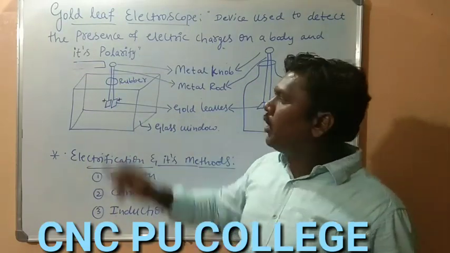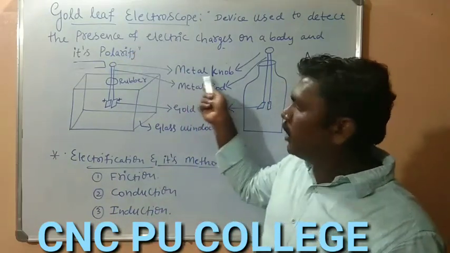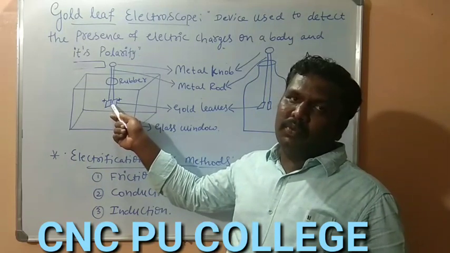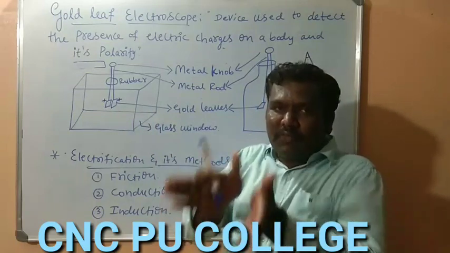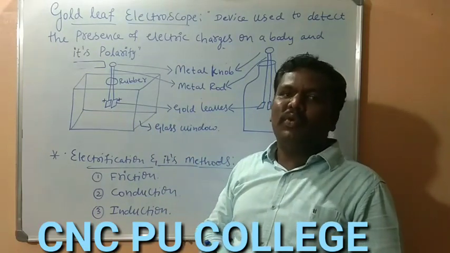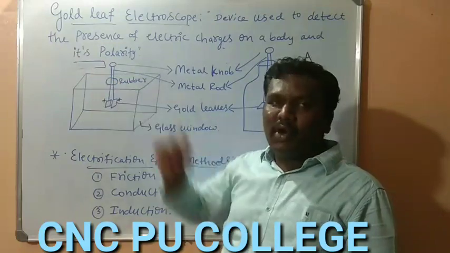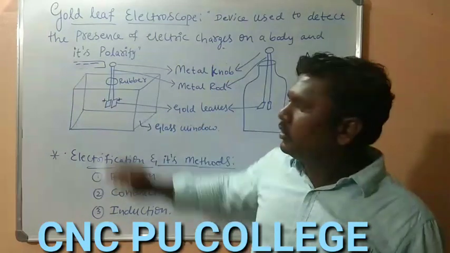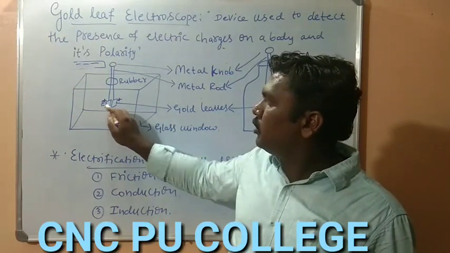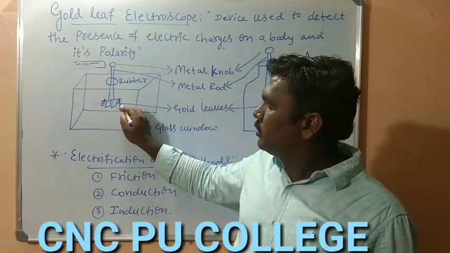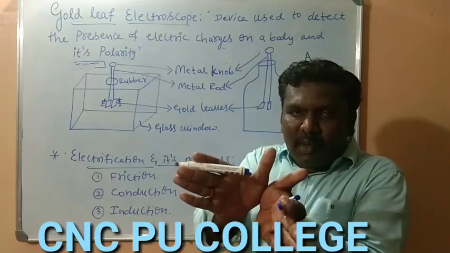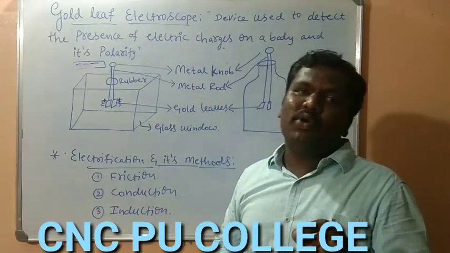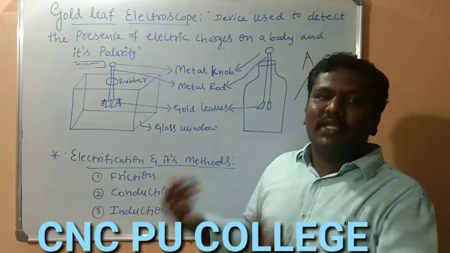In case we have brought some object in contact with that metallic knob and already we have the charge on the electroscope, that is positive charge, if the leaf starts to converge, then we can say the charge on that body will be of opposite polarity. That means if the body is negatively charged, some of the negative charges will flow and reach one of the leaves. So this leaf is positively charged, this leaf is negatively charged, so they will come close to each other. So this is very important. In order to identify the polarity of the body, we have to make use of the charged electroscope.